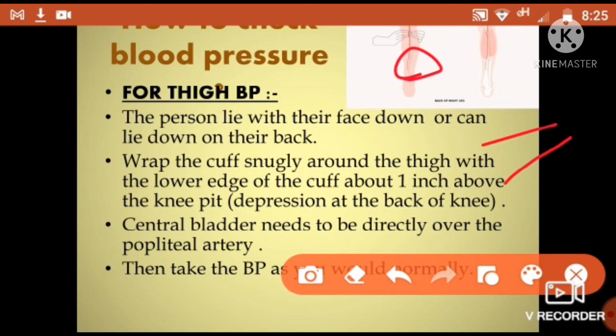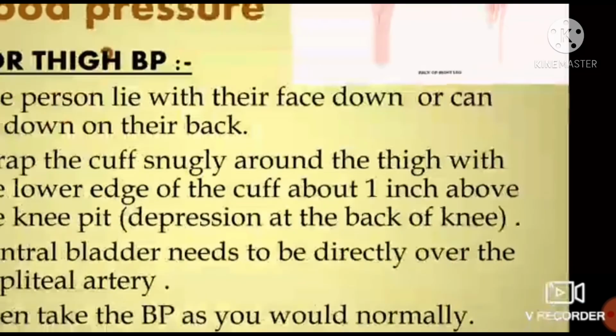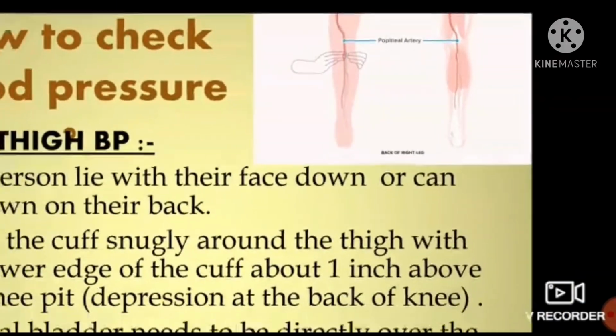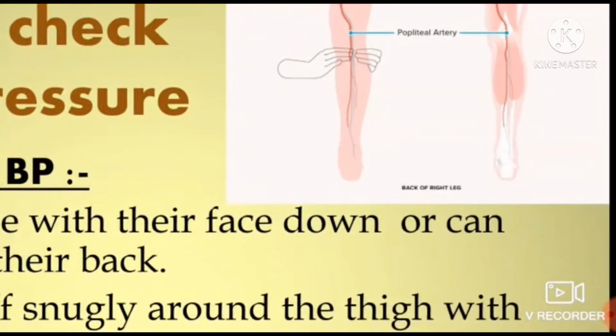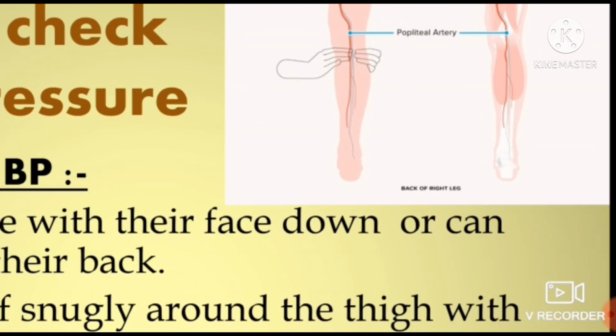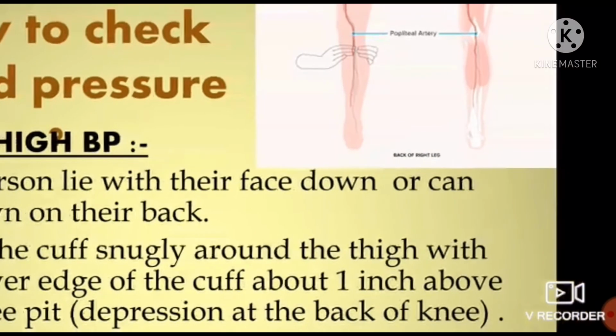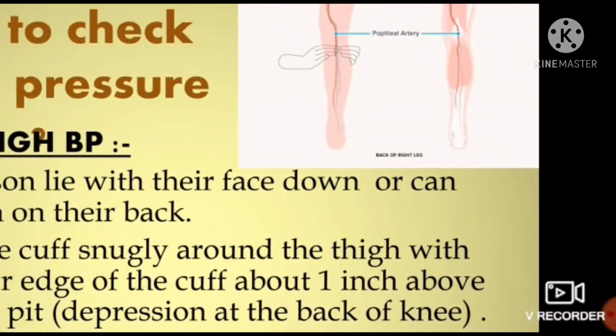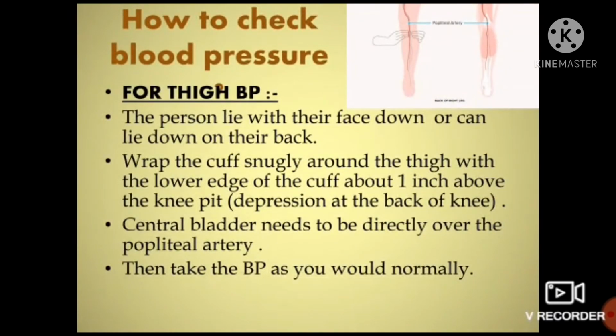The knee pit is the depression at the back of the knee. This is the depression at the back of your knee, you can check this out. Wrap the cuff snugly around the thigh just 1 inch above this groove or pit.